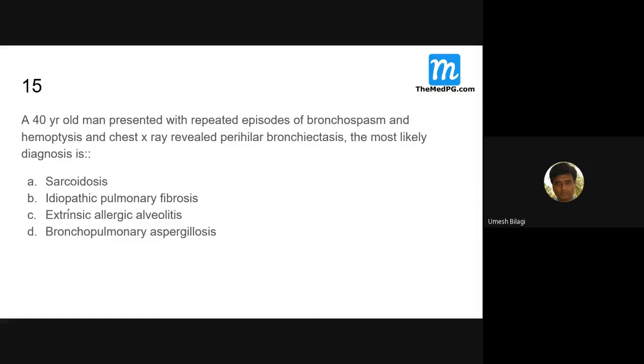Idiopathic pulmonary fibrosis is basal involvement, not perihilar. Extrinsic allergic alveolitis is a group of hypersensitivity pneumonitis only. The whole lung is involved; usually they don't cause this perihilar bronchiectasis. So in bronchopulmonary aspergillosis, patients come with hemoptysis and perihilar bronchiectasis. Central or perihilar bronchiectasis. It is ABPA.